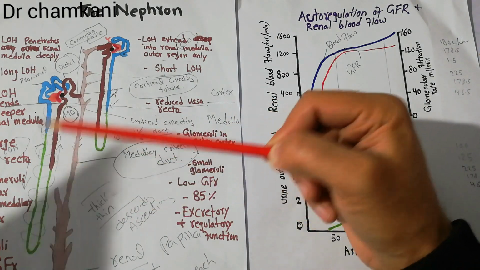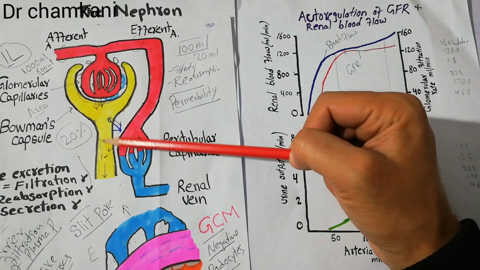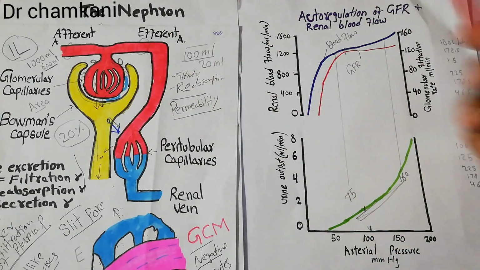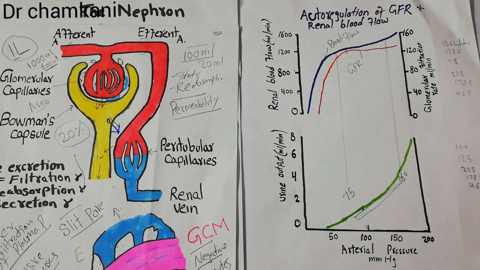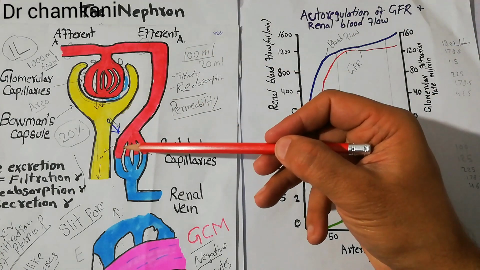of the filtrate is reabsorbed, and the reabsorption occurs like this. This is the tubule, the reabsorption occurs into the peritubular capillaries. That reabsorption is around 178.5, and the remaining 1.5 liter per day is the amount of urine. Now what will happen? This 180 liters of filtration, 178.5 liters of reabsorption into the peritubular capillaries